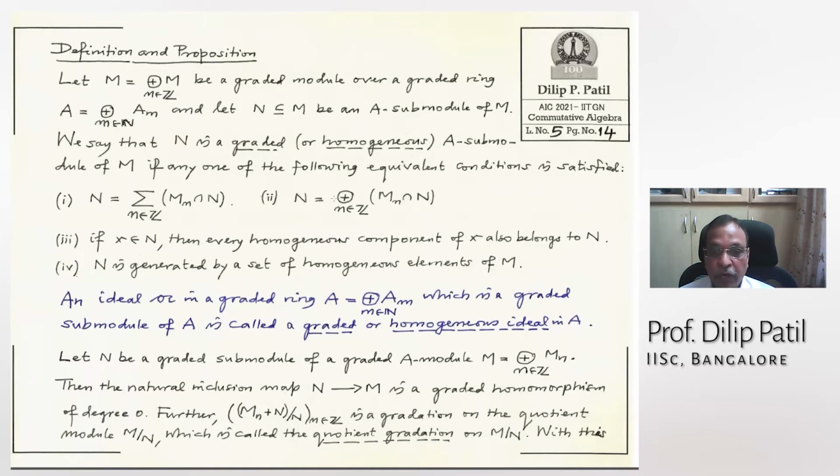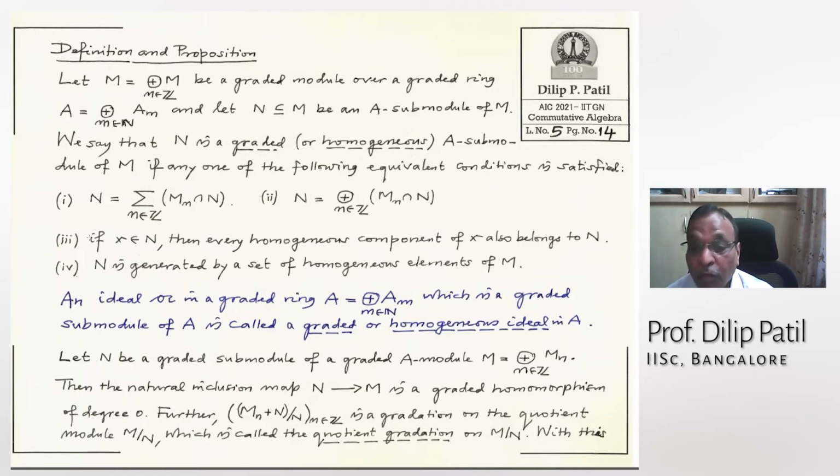You see the difference between 1 and 2? This is a direct sum and this is the sum. Third one is if x is in N, then every homogeneous component of x also belongs to N. And fourth, N is generated by homogeneous elements of N. These 4 conditions are equivalent, and if that's satisfied by this module N, then you call N a homogeneous submodule. In particular, 3 and 4 are important, handy conditions to use.